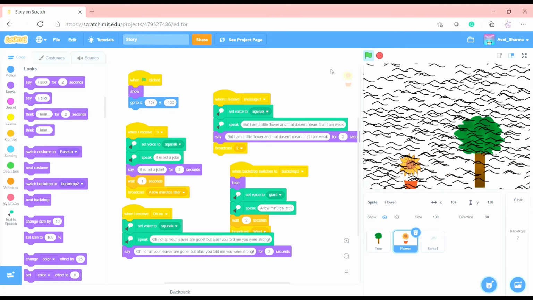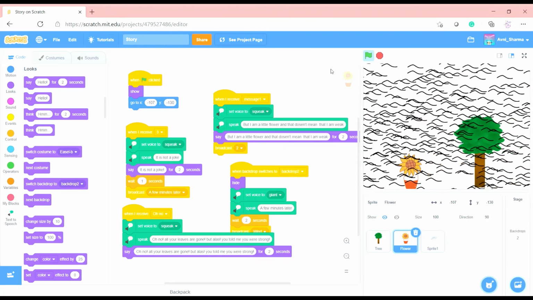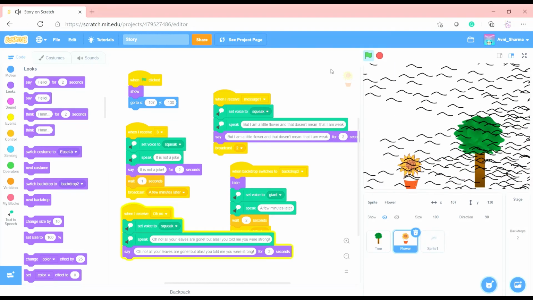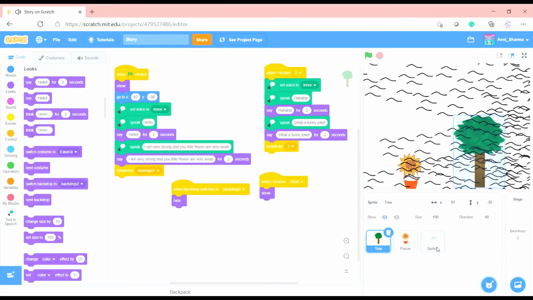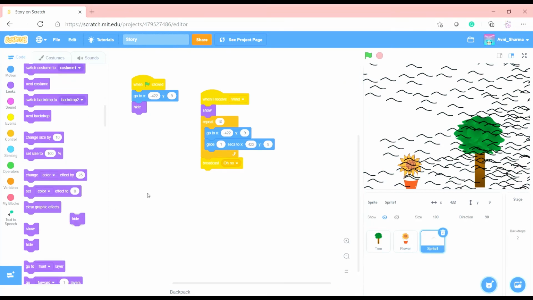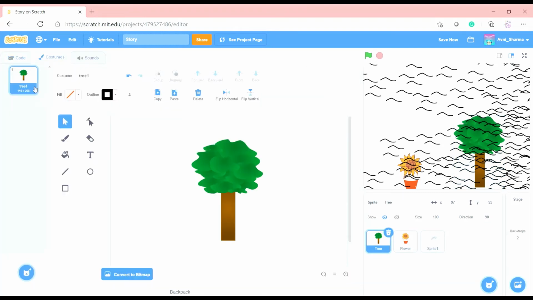Try pretending that is the storm. Oh no, all your leaves are gone. But alas, you told me you were strong. I know, we still gotta fix things, and we need this sprite to hide, and let's make a new costume and remove all his trees.